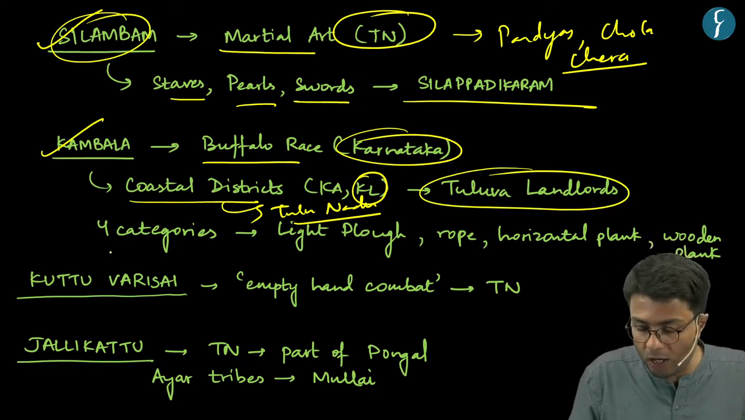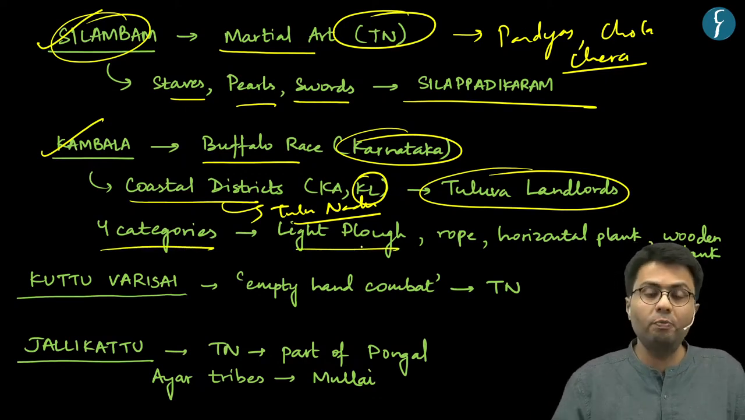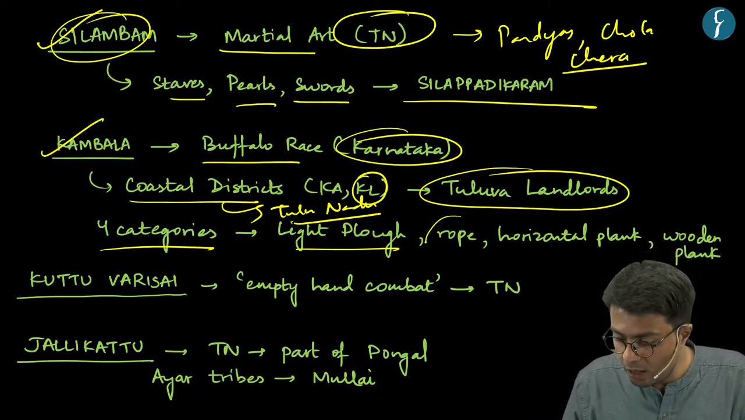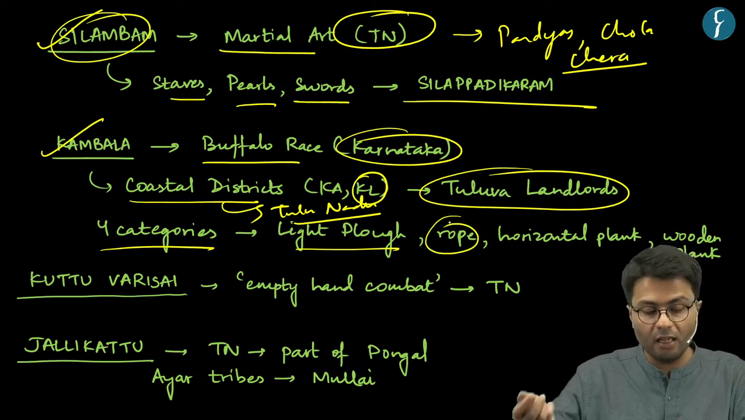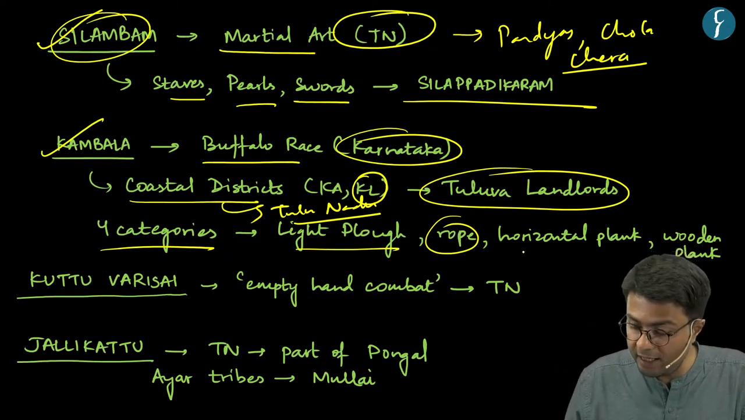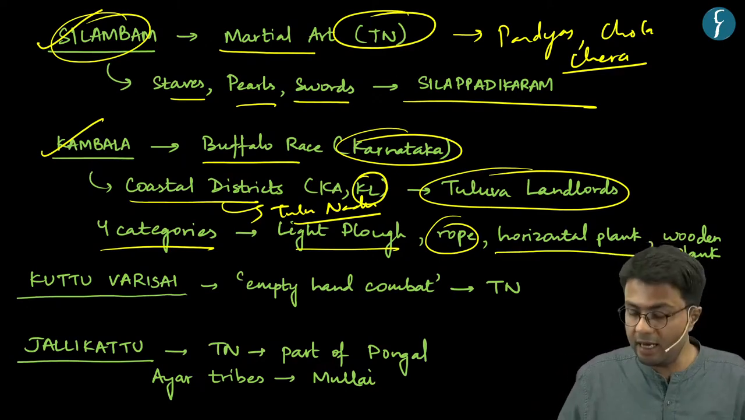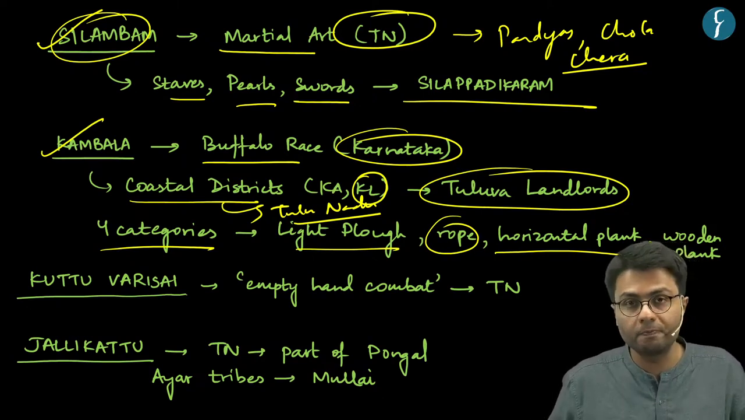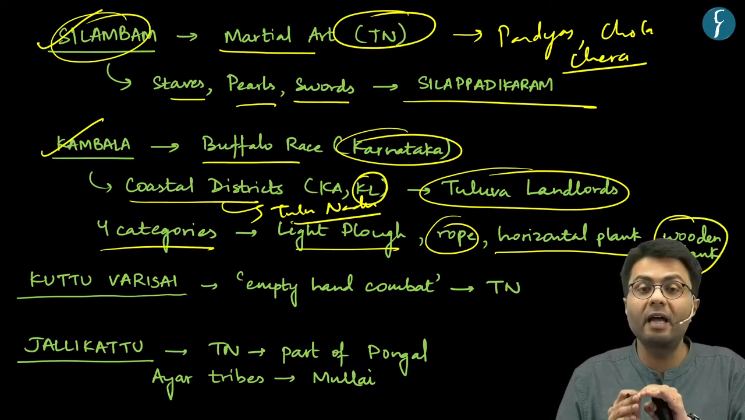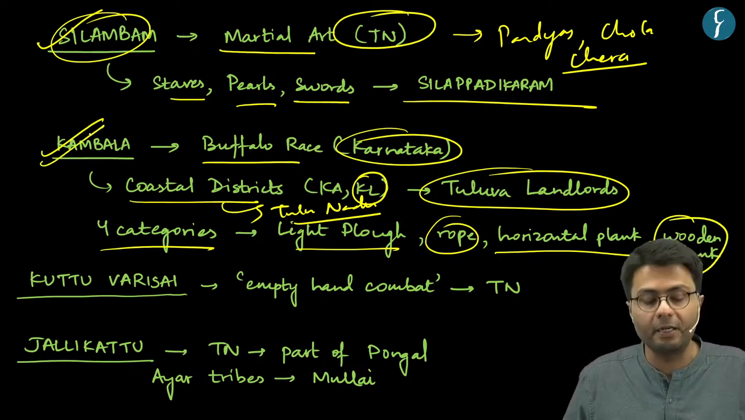And this race is organized in four categories. In the first category, a light plow is tied to buffaloes and then these buffaloes are made to run. Whereas in the second category, a rope is tied to these buffaloes and the other end of the rope is held by a race jockey. Whereas the third category utilizes a horizontal plank on which the jockey stands and then intends to race these buffaloes. Whereas in the fourth category, a wooden plank is used, where this plank is tied to buffaloes and then these buffaloes are made to participate in this particular event.